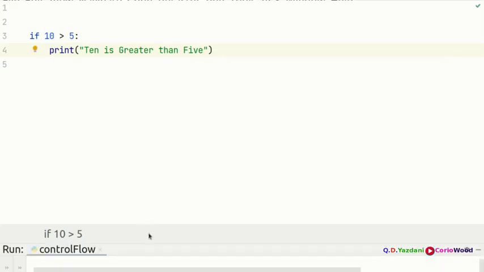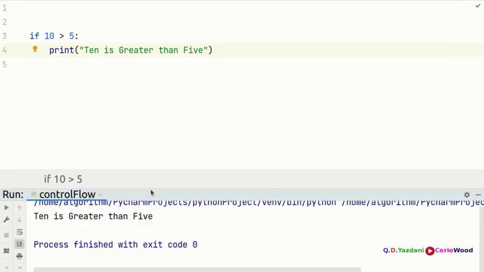The first control flow is going to be 10 is greater than 5. If you look in here, because we put if 10 is greater than 5, then it runs this one. So how about if you want to put a number here? Instead of a literal string, you come here and put a digit. If you put it, it's going to run, but it's wrong, so you need to put an F here. When you put an F, then it's going to accept a string, and it's going to accept a number inside.